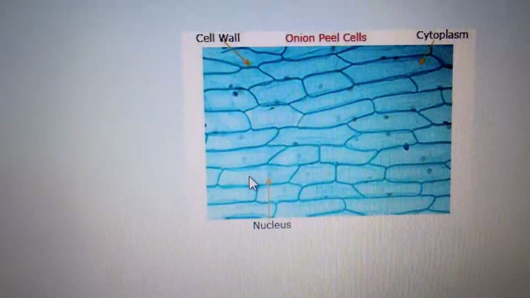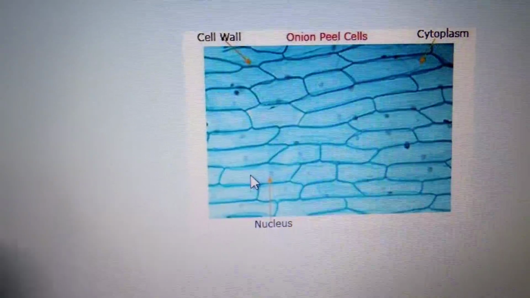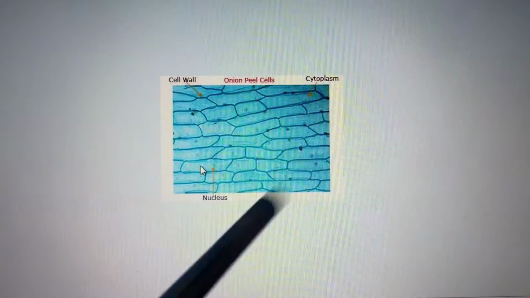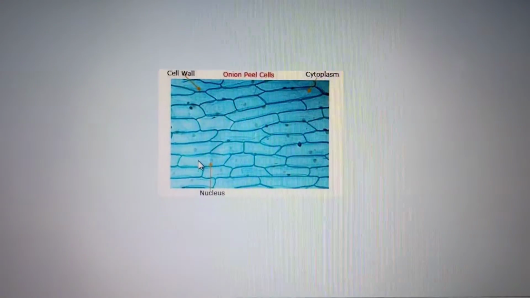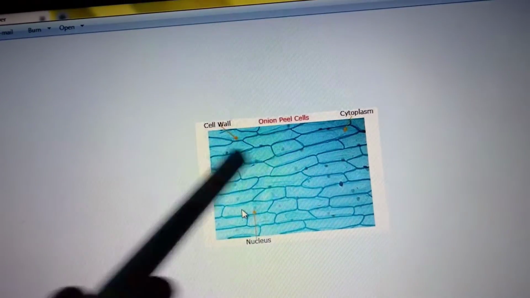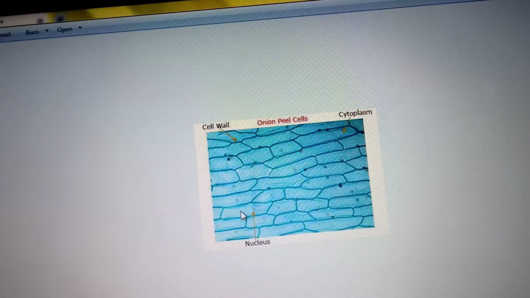The cell wall is there, the nucleus, and the jelly-like substance inside, known as the cytoplasm. These are the components of a cell. When we observe onion peel under a microscope, you will be able to see the cells like this.